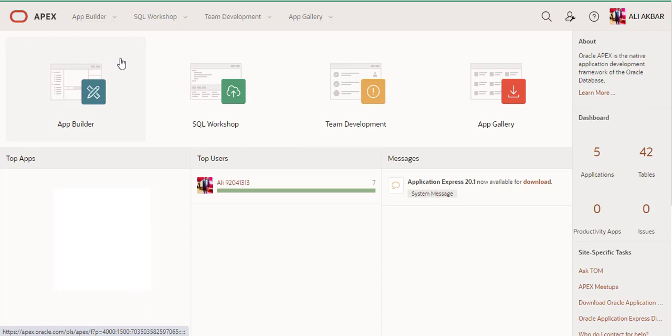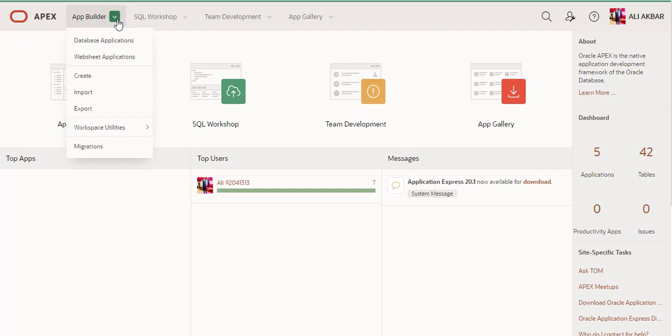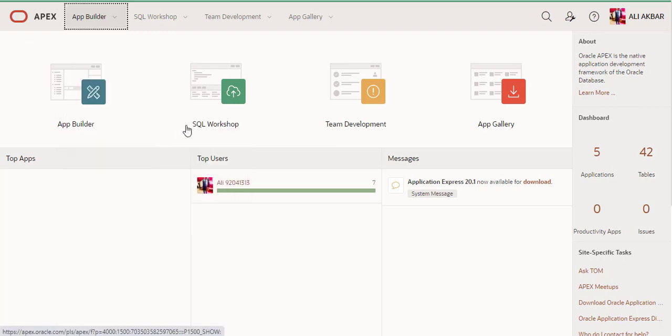Today I will give a short introduction to app builder, SQL workshop, team development, and app quality. We will discuss them in depth when we create lectures on this step by step. When we press this button, you can see database application, websheet application, create, import, export, and workspace utilities. All these functions exist here.